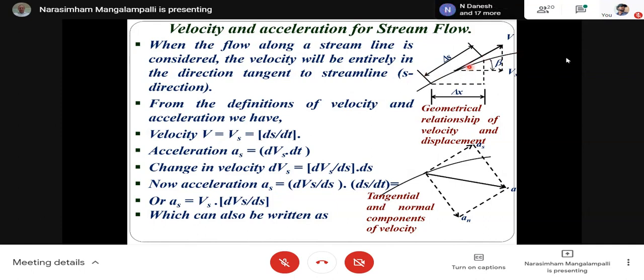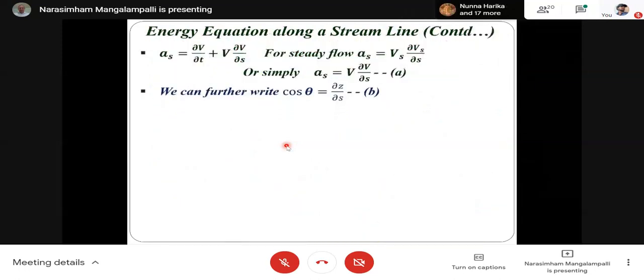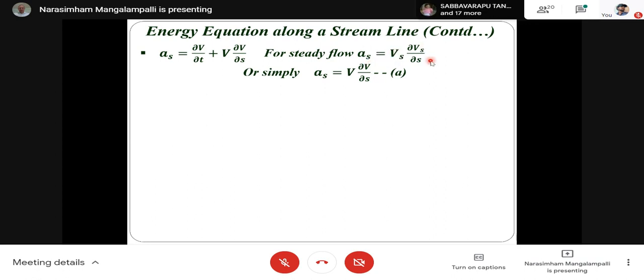So I can replace V by Vs. So for steady flow, As is equal to Vs dou Vs by dou S. Or if we just drop this suffix, As is V dou V by dou S. Just for convenience only, we have dropped this. Even if we retain it, it doesn't matter.